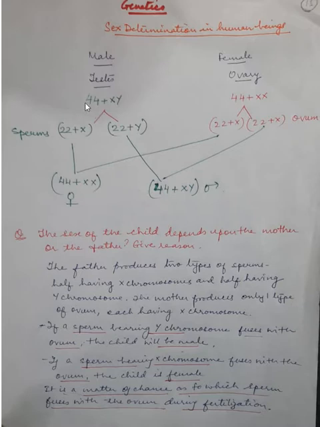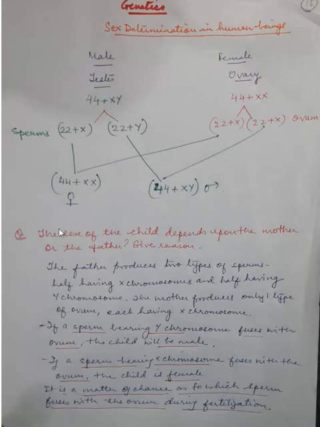So if you see 44 plus XY, after meiosis there will be reduction division, and the sperms will have the number of chromosomes 22 plus X, 22 plus Y. Similarly, the ovum will have 22 plus X, and the other also remains 22 plus X. When the fusion occurs, half from here, 22, half from here, the result is 44 plus XX.